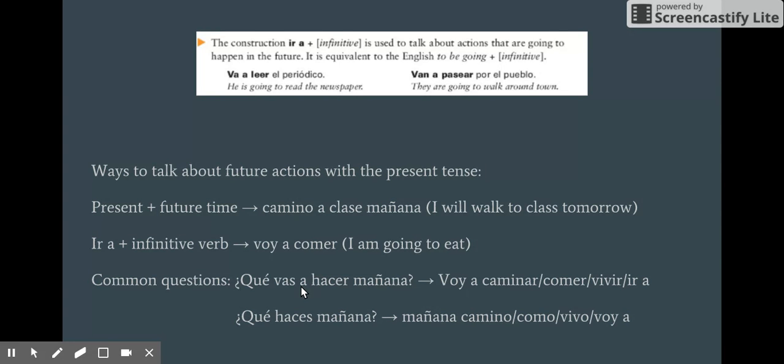Or in this case, ¿Qué haces mañana? Mañana como, mañana vivo, mañana camino, mañana voy al parque. Tomorrow I'm going to the park. So in the case of ir a, if you're using that for a future action, remember that you just add the infinitive verb. Whereas if you're just talking about using it with one verb, that verb is conjugated. So just be aware, there's two ways to express future actions with the present tense, ir a, and just the present tense plus a future time.